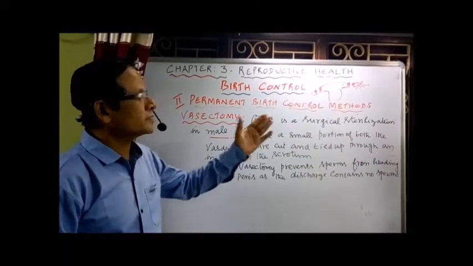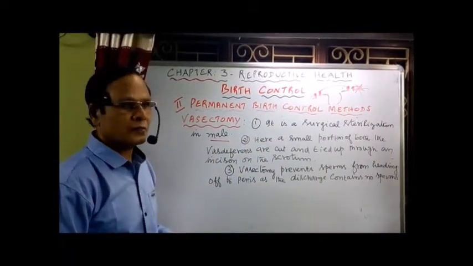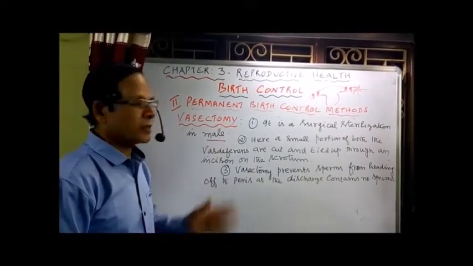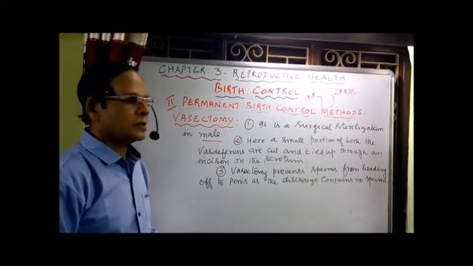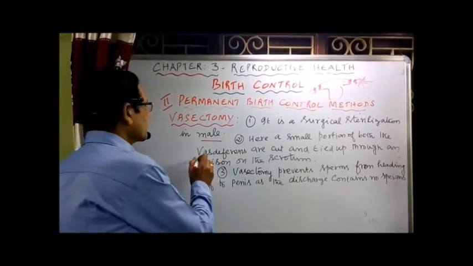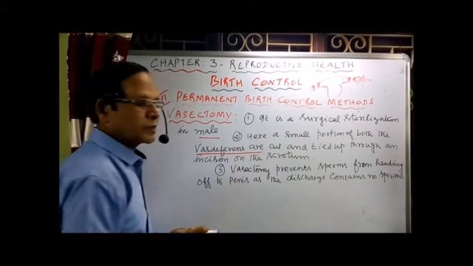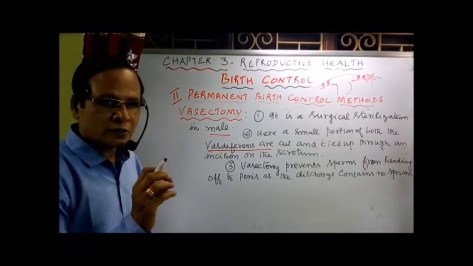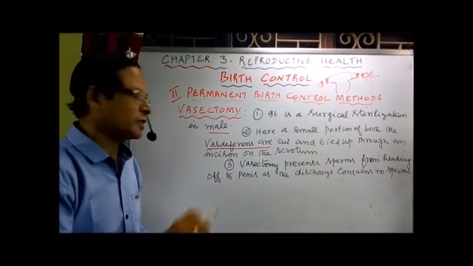So it is a surgical sterilization in male, and tubectomy in female. Here in male, vasectomy: a small portion of both the vas deferens are cut. There in tubectomy, the fallopian tubes are cut and tied up through an incision made in the abdomen or through the vagina.